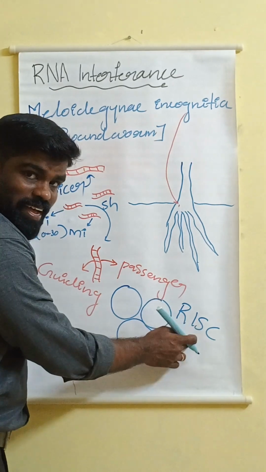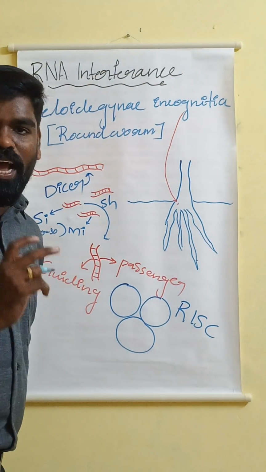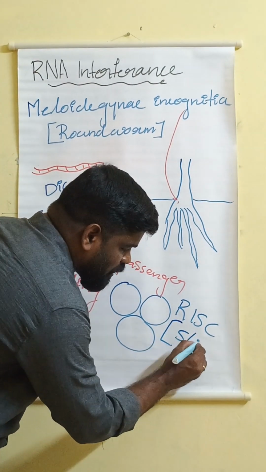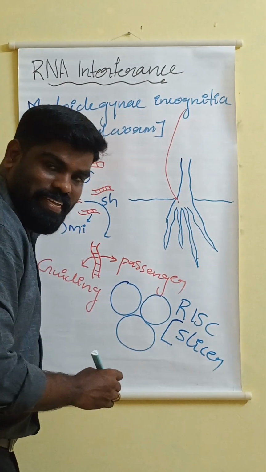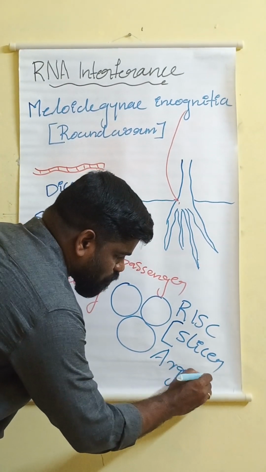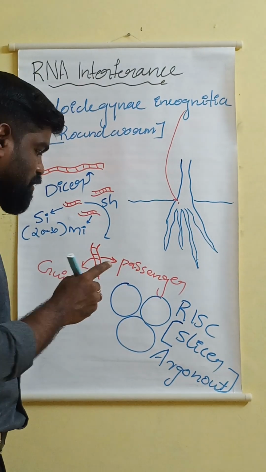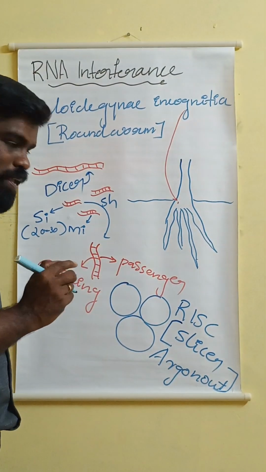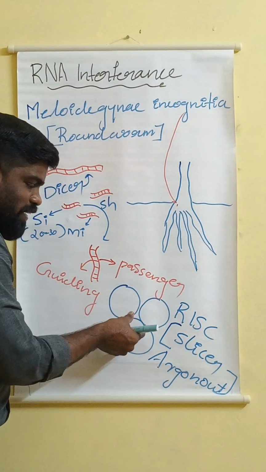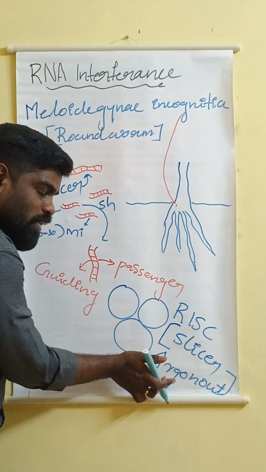Now this protein complex has two types of enzyme. The first type of enzyme is called a slicer, and the second one is called an argonaute. Slicer and argonaute are the two types of enzyme present in the protein complex. Now this siRNA is associated with the RISC. Have you got it? Now the RISC has two enzymes.